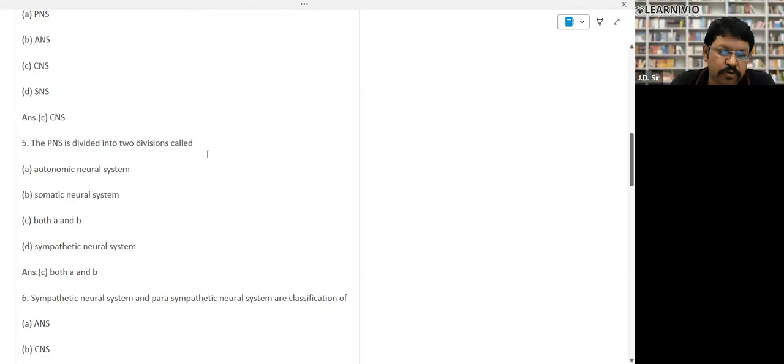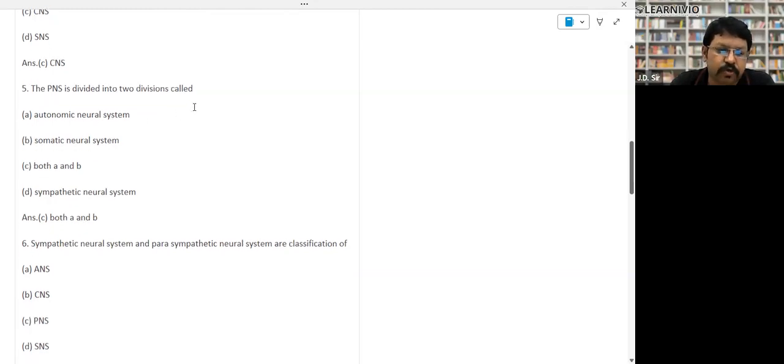PNS is divided into two parts, we will discuss more in detail, right? Autonomic and somatic. What is the difference between the two? Look, our heart pulsation is autonomic. We cannot control it, right? So that is autonomic. And somatic is what we control. Fine.